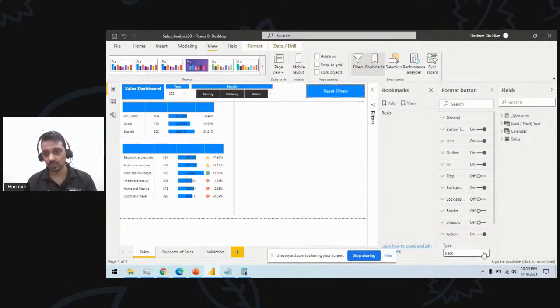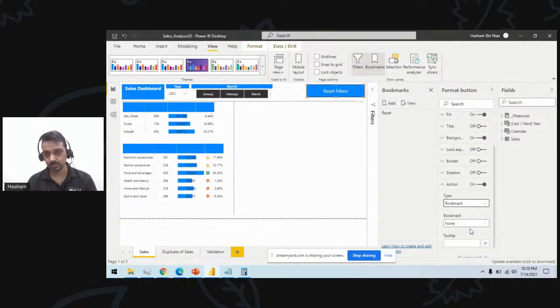So this will be going to the bookmark, and the bookmark should be which one? Reset filter, and I can provide the tooltip as well. This will reset filters. Okay, with this I save this one and I can view my bookmark here.